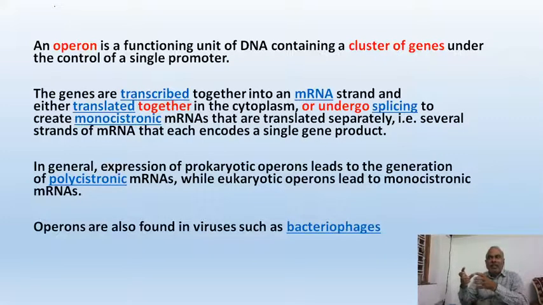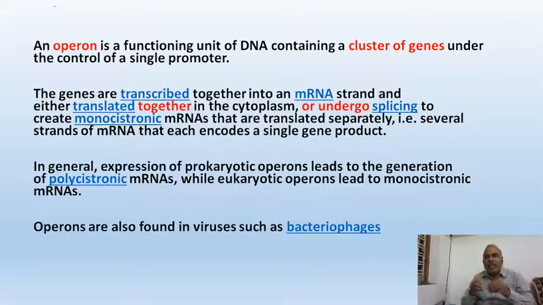And this single mRNA is a product of many cistrons. Many cistrons produce only one mRNA. Such mRNA, which is transcribed from many cistrons, is called polycistronic mRNA. In the case of prokaryotes, this polycistronic mRNA goes into the cytoplasm. Of course, there is no boundary, so it goes to the cytoplasm and is translated together into proteins. Such polycistronic RNA is not subjected to any other mechanism in prokaryotes.